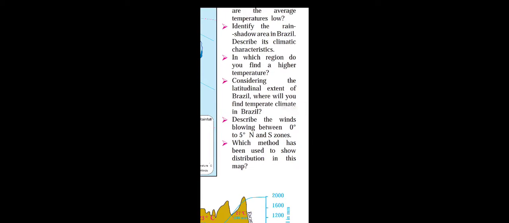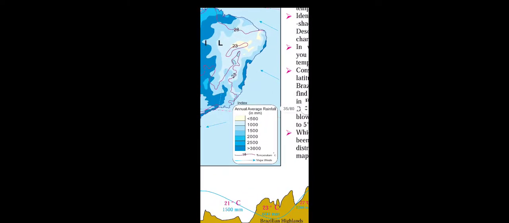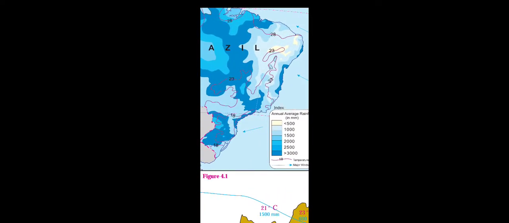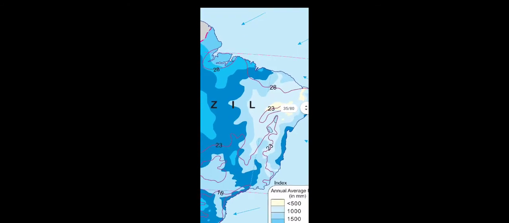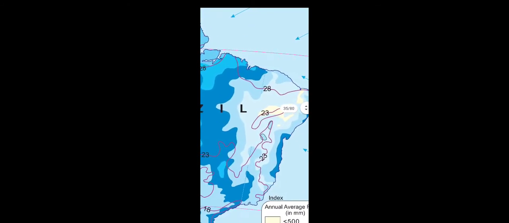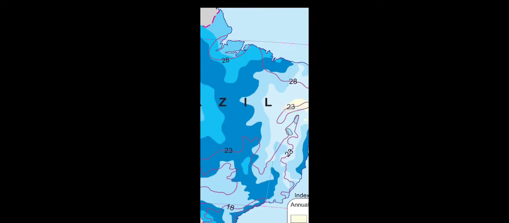Next question. Considering the latitudinal extent of Brazil, where will you find temperate climate in Brazil? As we know, we will find the temperate climate south of the Tropic of Capricorn, that is, south of the Great Escarpment and the Brazilian Highland. This area is where we can find the temperate climate in Brazil.